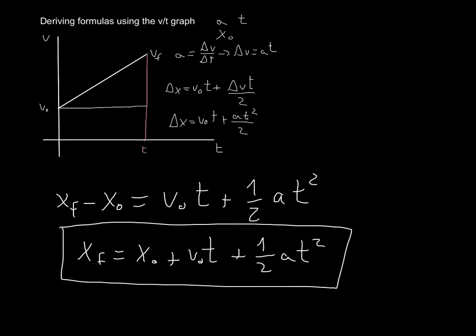Anyway, here's our final equation that I deduced just by looking at the graph. This means that you can do this too. If you know that the final displacement is just the area under the VT graph, then you know how to deduce this formula anytime you need it. And actually, you don't even need to deduce this because it's in your data booklet. But the main point is that if you understand things properly, all this stuff that we've been doing can be deduced in an afternoon. No problem.